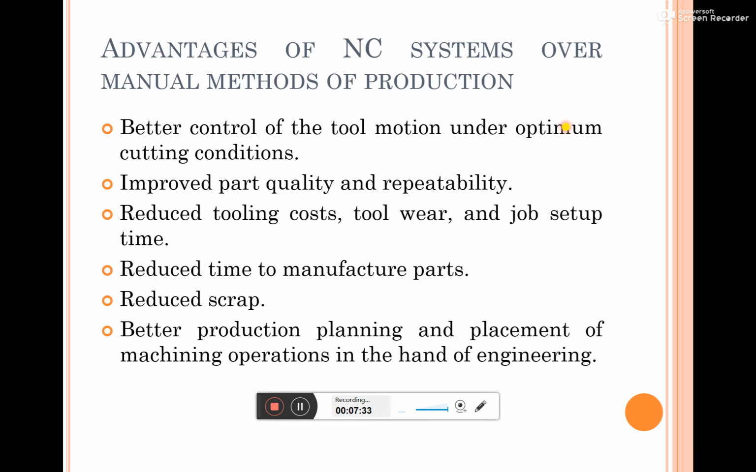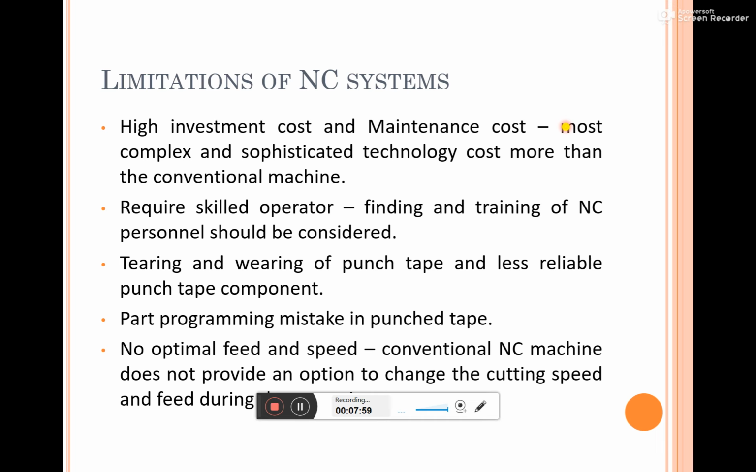And also, whenever you are automating the process, it will increase the accuracy and repeatability. Due to that, we can reduce the scrap during machining by using these NC systems. And also there is better production planning and placement of the machining operations if you are using these NC systems.